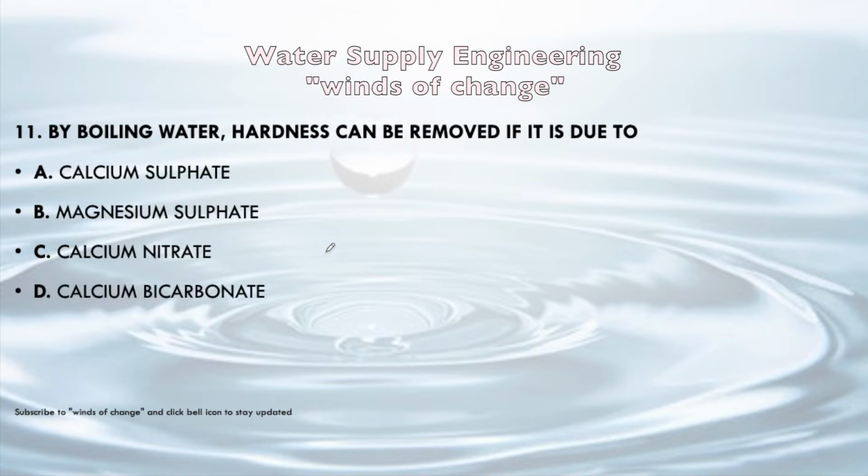Next question, by boiling water, hardness can be removed if it is due to calcium sulfate, magnesium sulfate, calcium nitrate or calcium bicarbonate. So by the boiling process, only temporary hardness can be removed, and temporary hardness is due to carbonate or bicarbonate. In this option, the other three are permanent hardness, only this one is the temporary one. Okay, so the answer will be D, that is calcium bicarbonate.